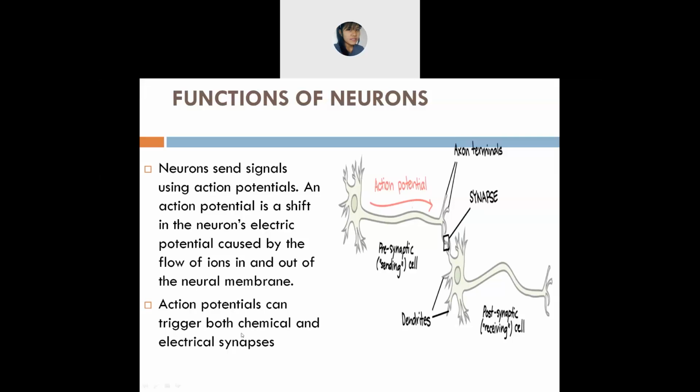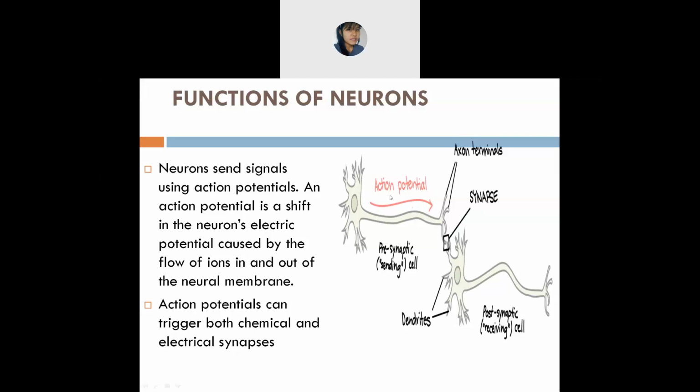Action potentials can trigger both chemical and electrical synapse. This synapse is the connection between the two neurons, and it occurs chemically as well as electrically. Now we will see what you mean by chemical synapse and electrical synapse.